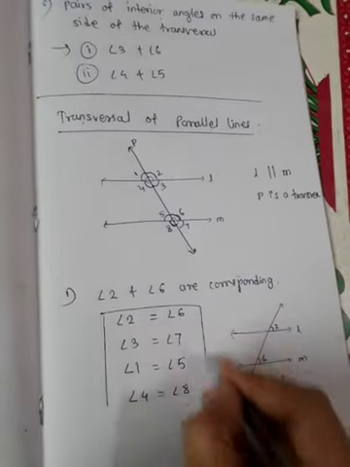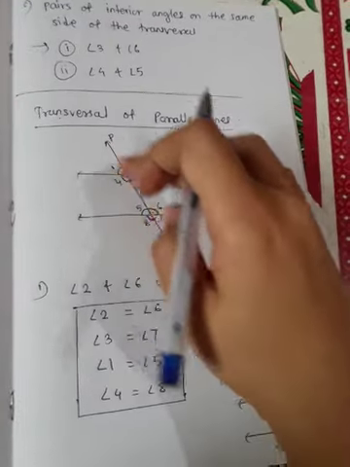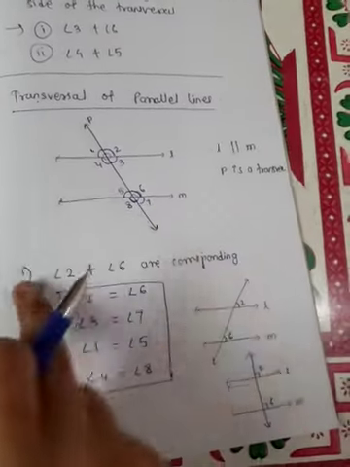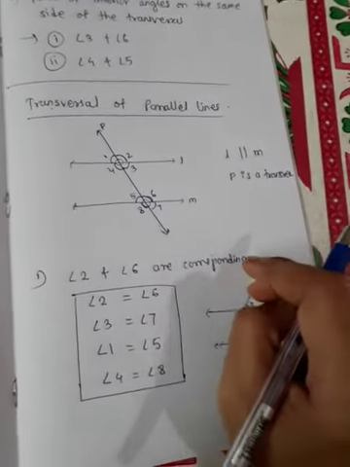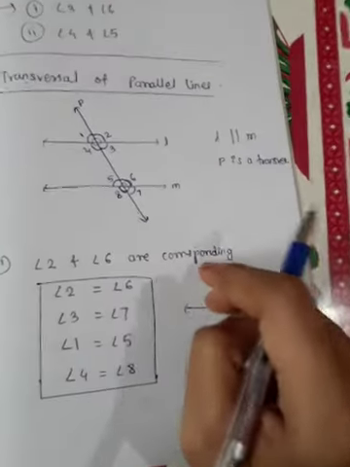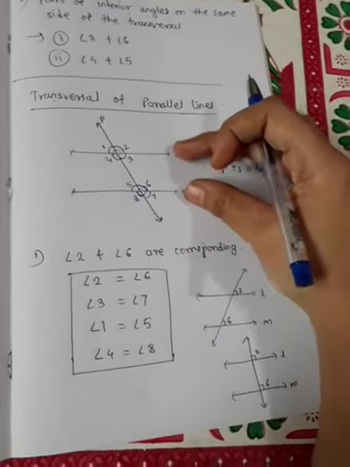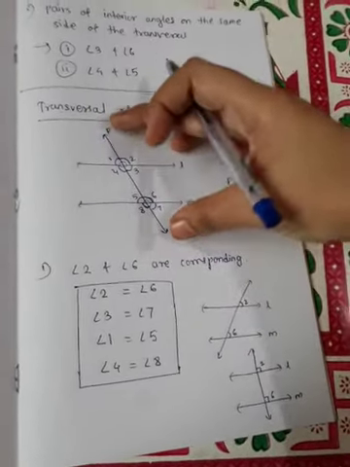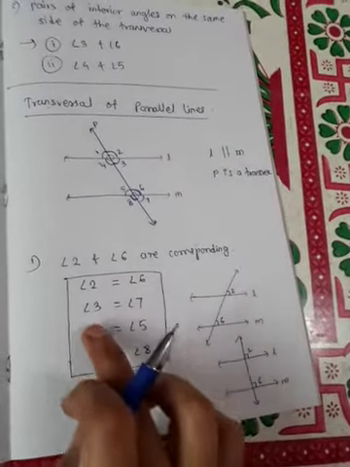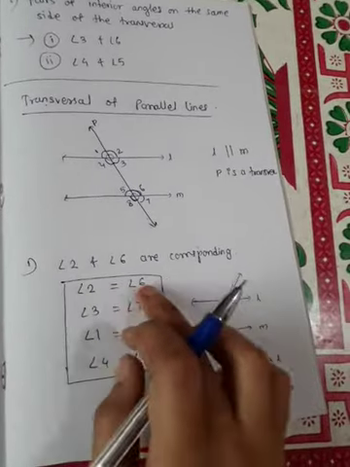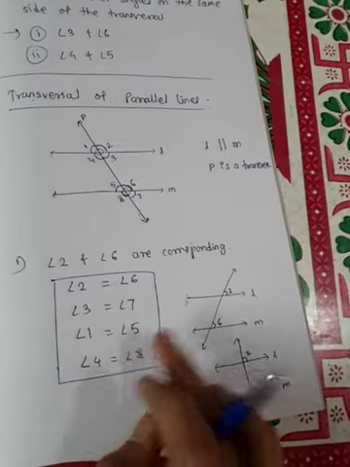So we get the first result for a transversal of parallel lines: the pair of corresponding angles are equal. That means if two parallel lines are cut by a transversal, then each pair of corresponding angles is equal. So here angle 2 is equal to angle 6, angle 3 is equal to angle 7, angle 1 is equal to angle 5, angle 4 is equal to angle 8.